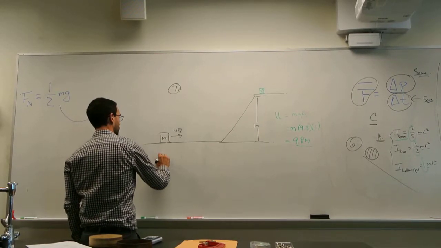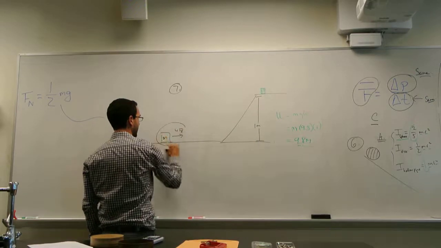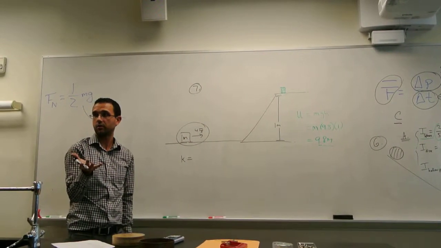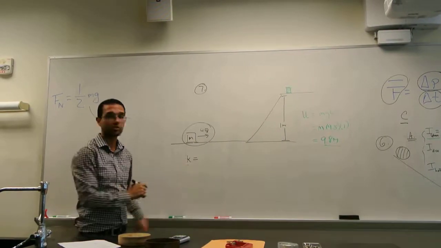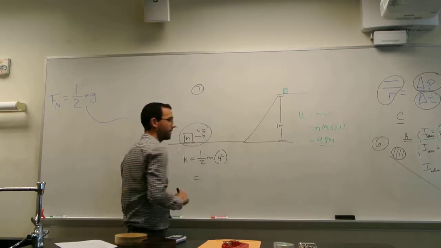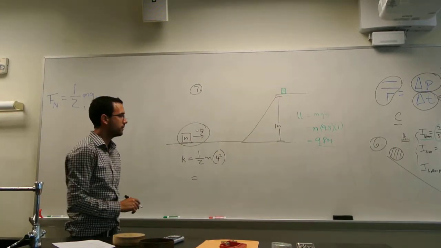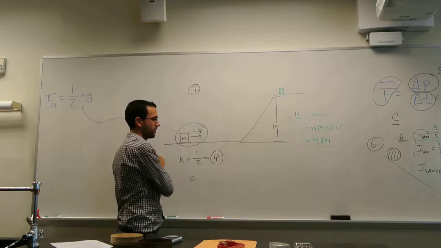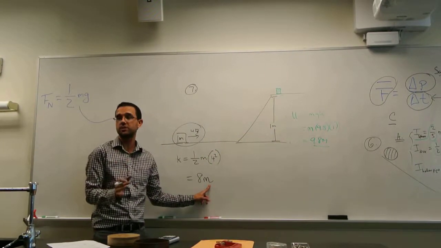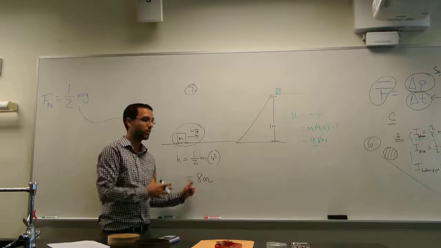Does everybody agree that here I don't have any potential? Because where am I? On the ground, right? But I do have kinetic. So that's going to be 1/2 the mass times 4 squared. 1/2 mv squared. So 4 squared is 16, divided by 2 is 8. So that's going to be 8 times the mass. Note that this is not meters here. This is times mass. So 8 times mass.